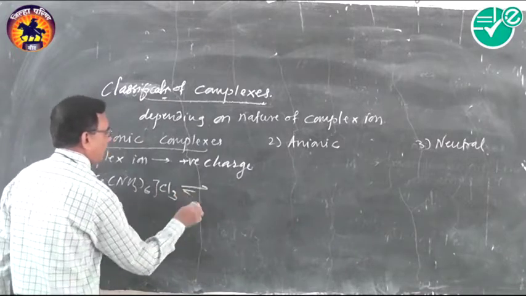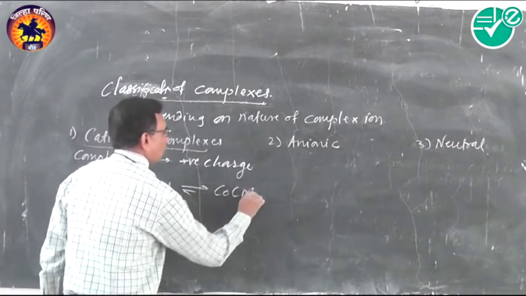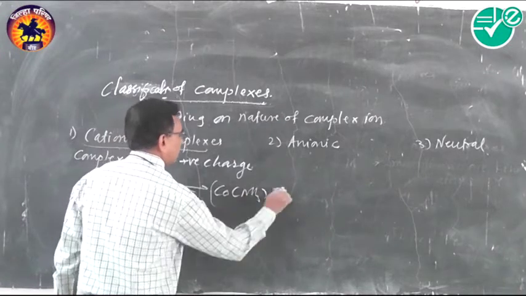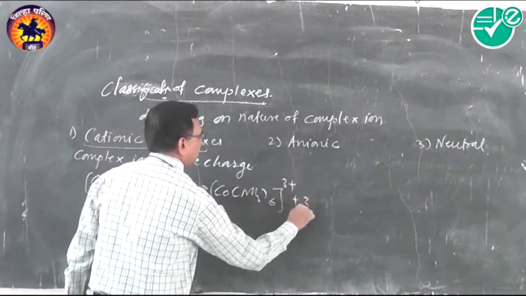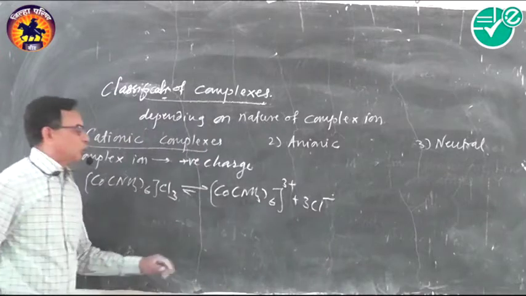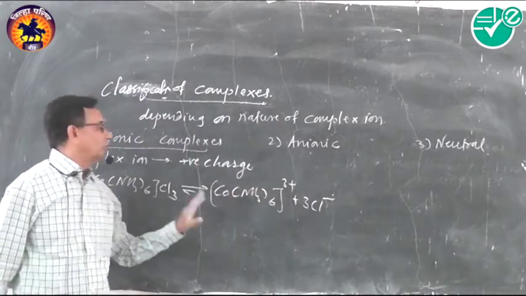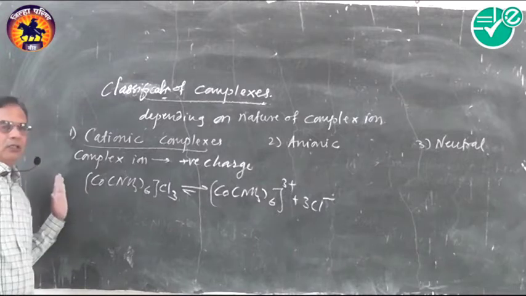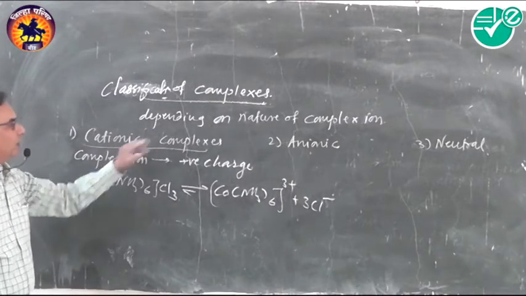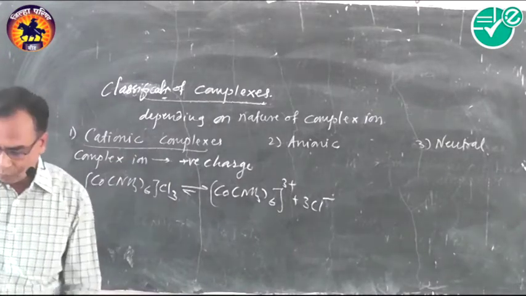It dissociates as [Co(NH3)6]3+ and 3Cl-. So this complex ion carries positive charge, hence it is a cationic complex.